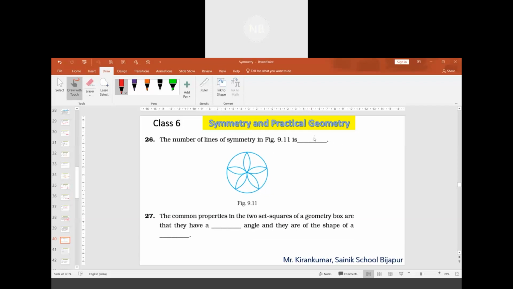First, second, third. We have to draw the lines from the tip of each petal through the space in between the petals, extended to the other side. It looks something like this. You have to do it for all the petals. Correct, you are right. Now count the lines: 1, 2, 3, 4, 5, 6, 7, 8, 9, 10. The answer is 5 lines.